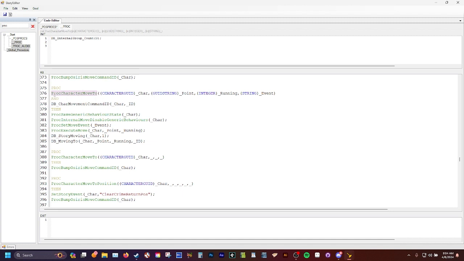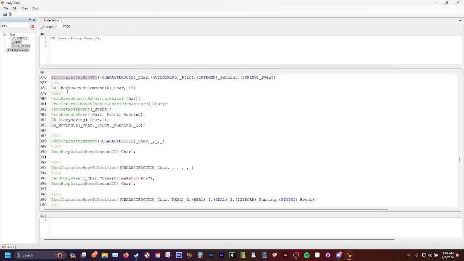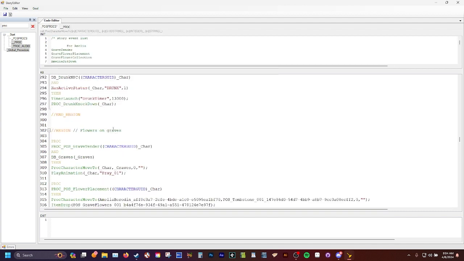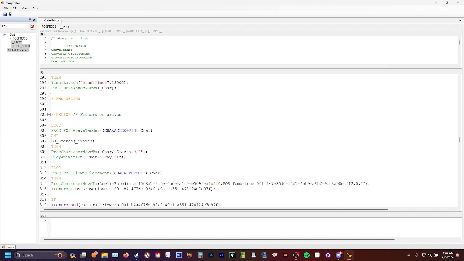And this is a good way to condense a lot of these calls, because imagine typing out every single one of these. After the then statement, you'd have 20 or 30 calls that follow. It can get lost in coding. So this is a really easy way to condense a lot of calls into one proc.